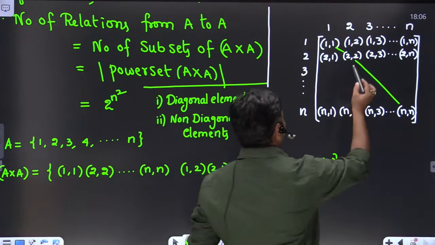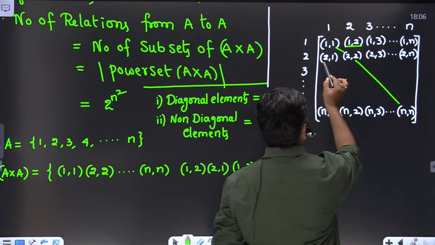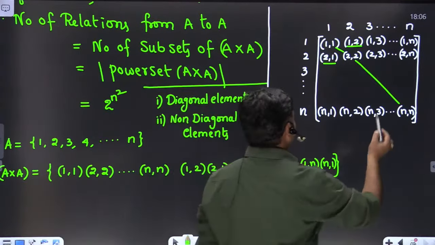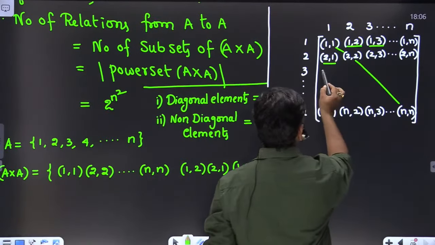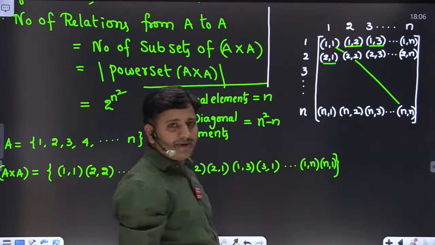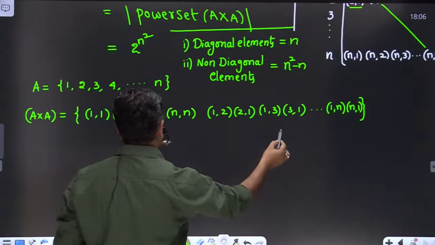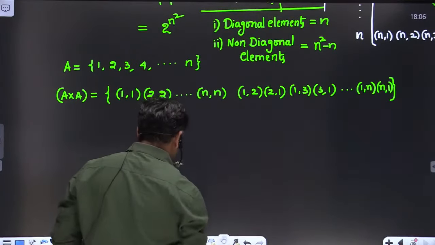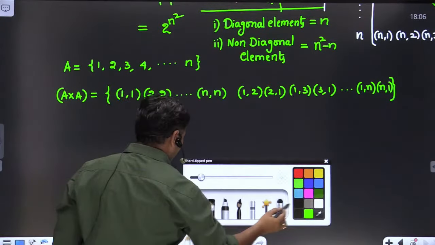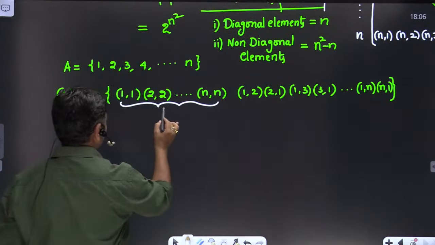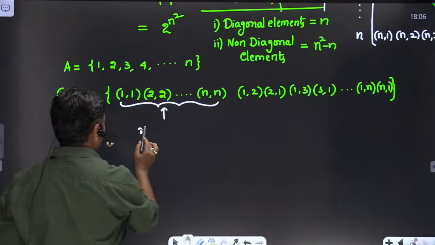For example, if you take 1 2 and here 2 1, these two are called symmetric pairs. Similarly if you take 1 3 here, we will get 3 1 here. So those two are called symmetric pairs. So if I consider like that, how many diagonal elements are we having? N diagonal elements, friends.